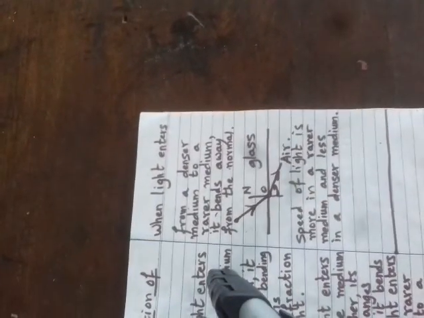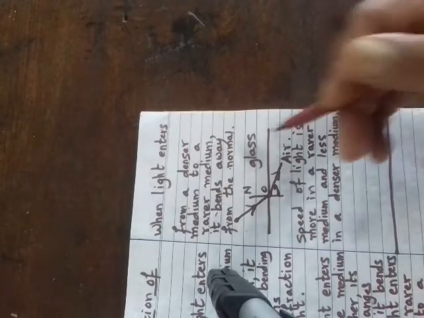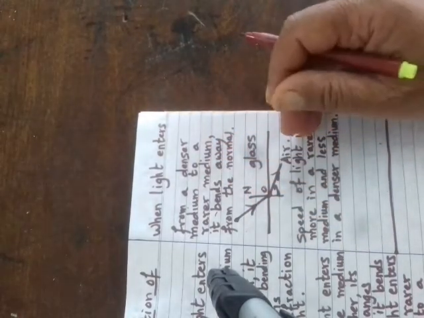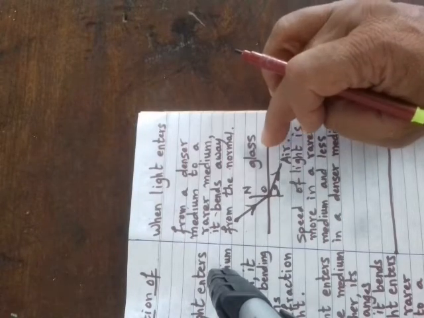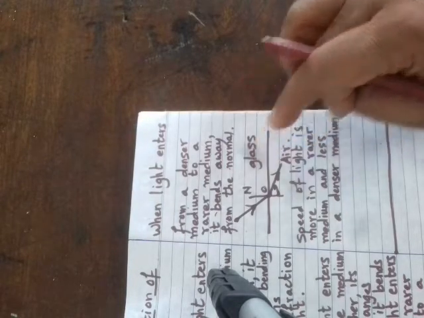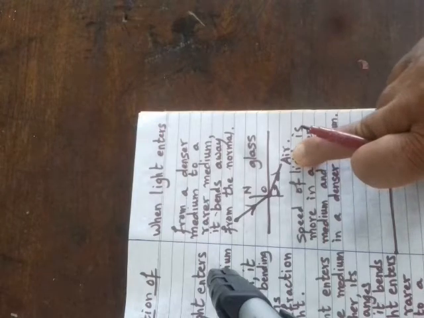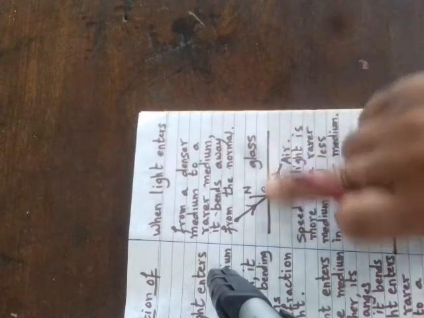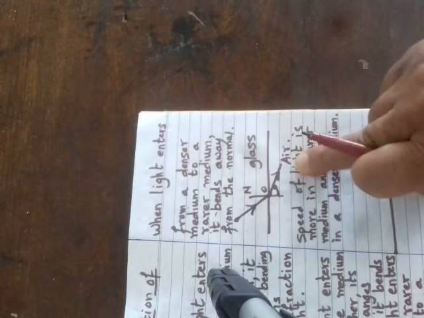And when light enters from a denser medium to a rarer medium, let us take the denser medium as glass and the rarer medium as air. This is glass, this is air, and this is the line of separation between glass and air.